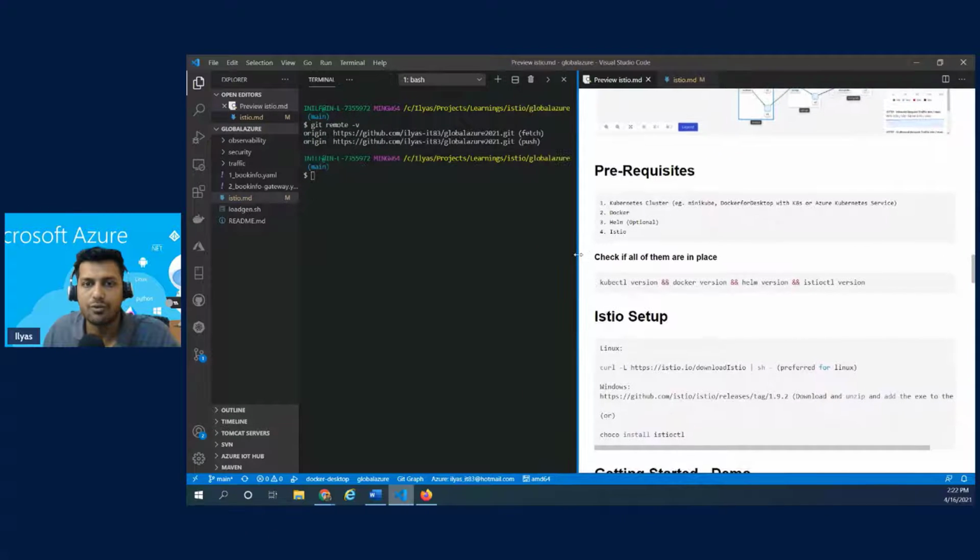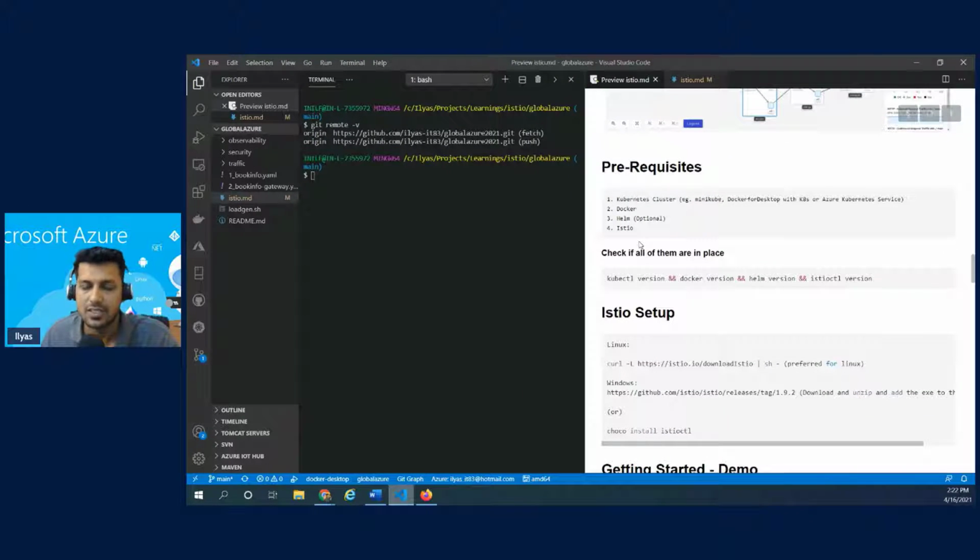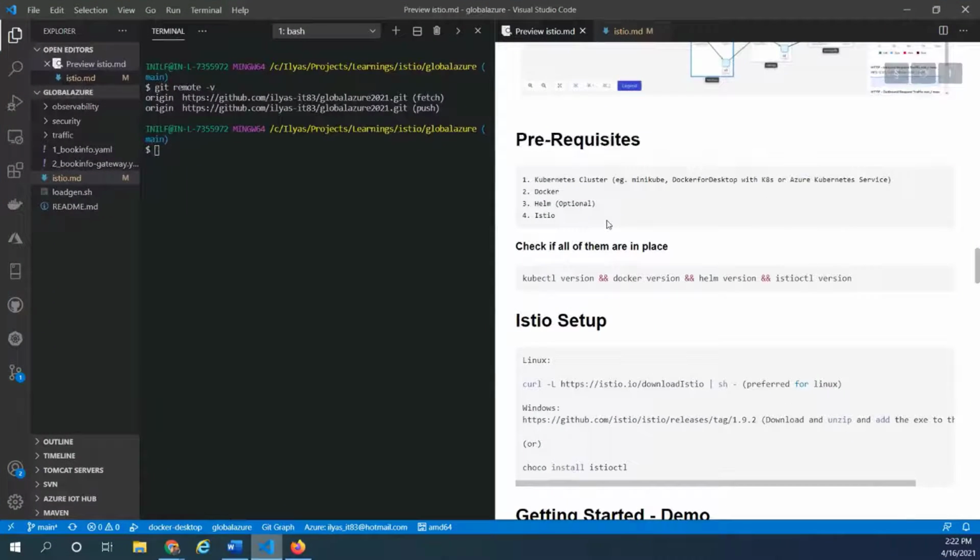So in order to follow along, or if you want to try this on your machine, make sure you have all the prerequisites. The first and foremost, you need to have a Kubernetes cluster. You could use Docker for Desktop, which comes with the Kubernetes cluster built in, or you could go to an Azure Kubernetes cluster as well. It's up to you. And then Docker. This is very important because everything that we're doing is based on containers, so this needs to be there. And Helm is optional, and Istio. Istio is the component that we are talking about, and hence Istio also needs to be installed.